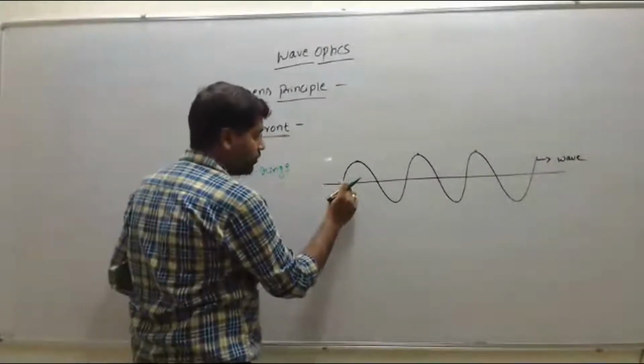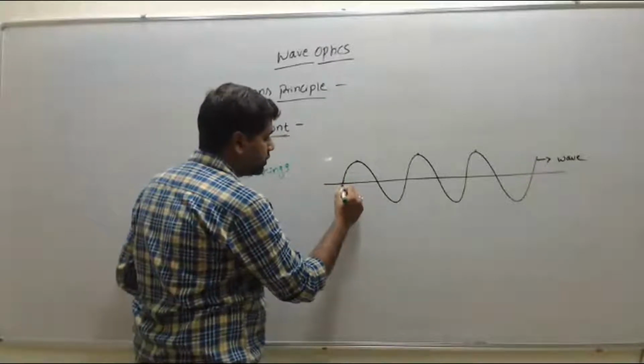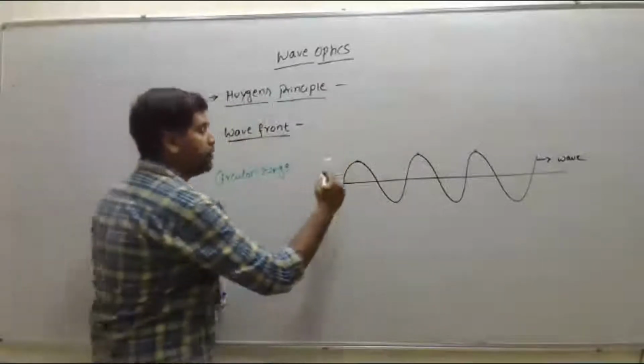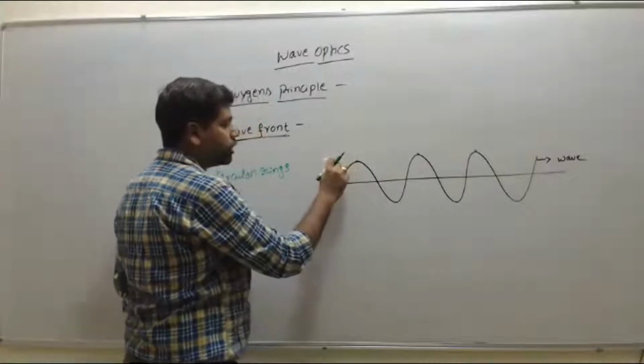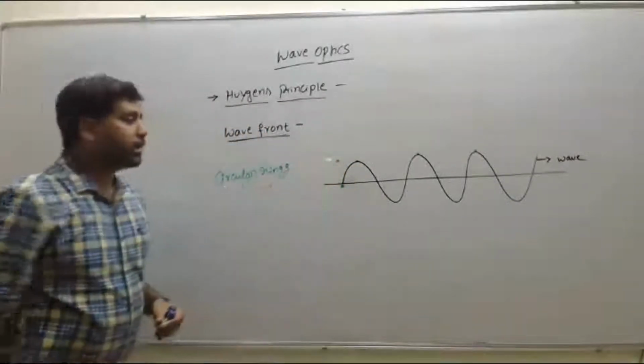So here is the point where the disturbance is created, right? This is the point, from here the disturbance is created. This is the point of the source from where the disturbances are created.